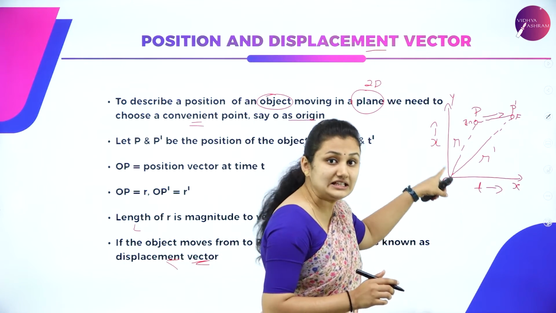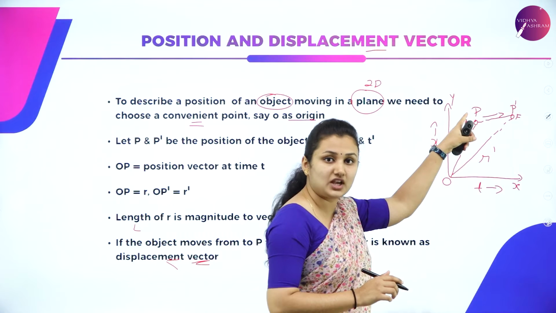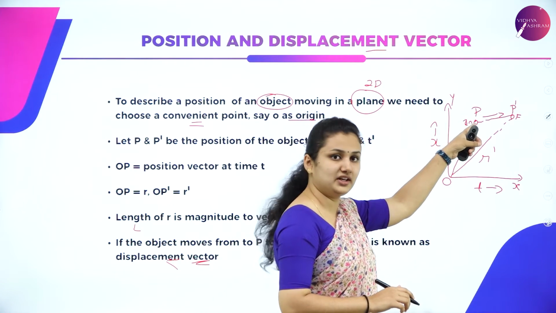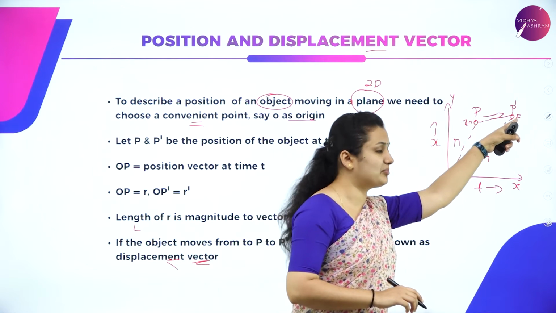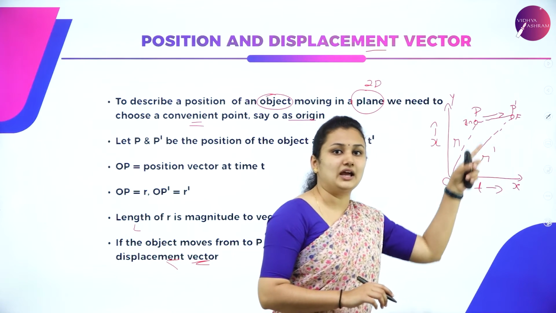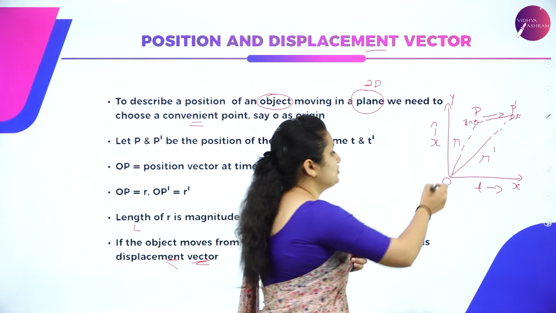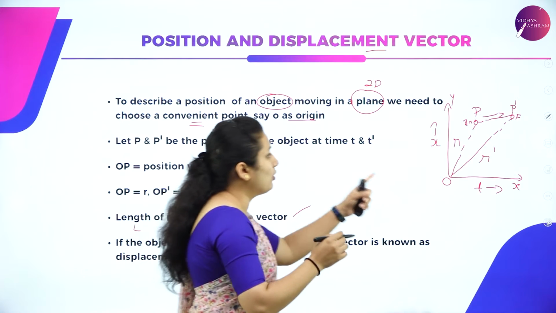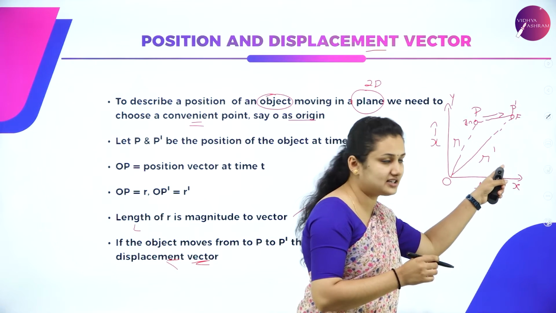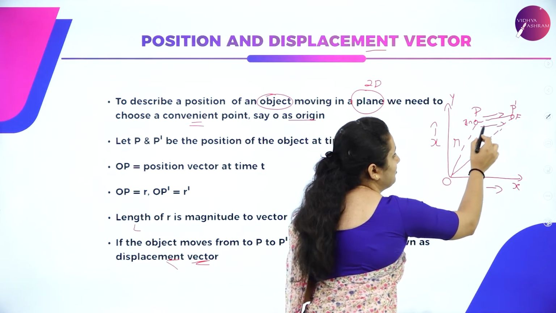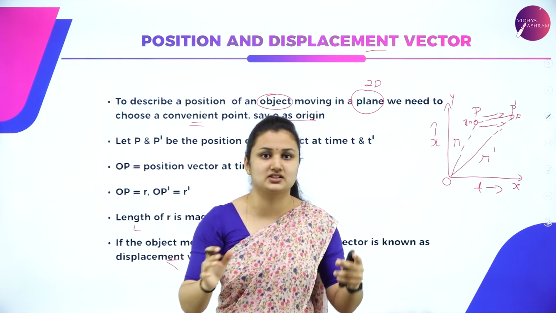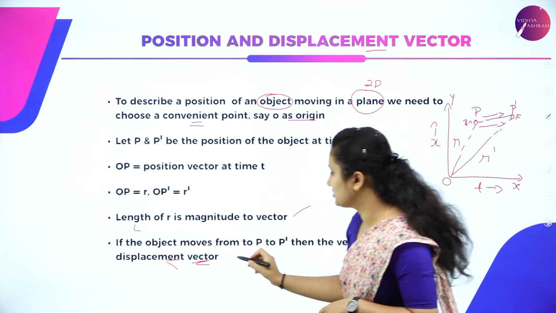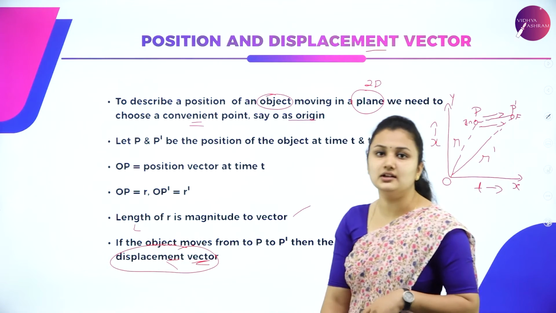So origin must be there to describe the change of position of the object. From origin, the object has moved to point P. From point P, it is displaced to point P dash from time T to T dash. If I join, OP is equal to position vector R, and OP dash is position vector R dash, and this difference from P to P dash, the object is displaced from initial to final position. The difference between initial and final position is nothing but my displacement vector.